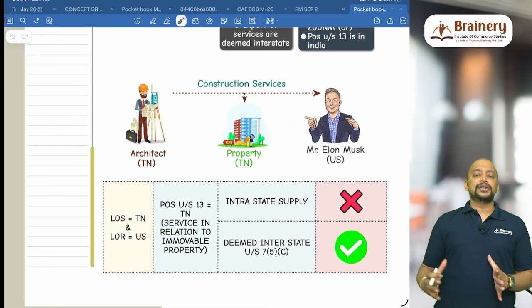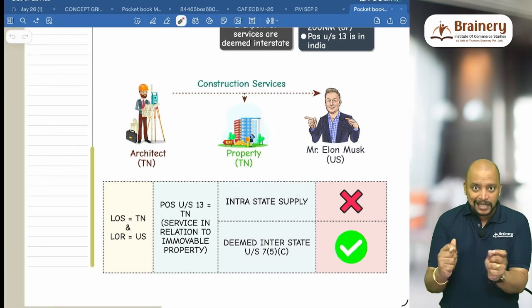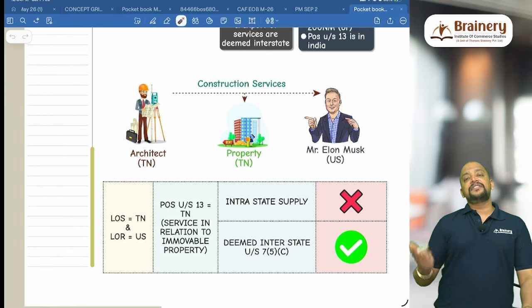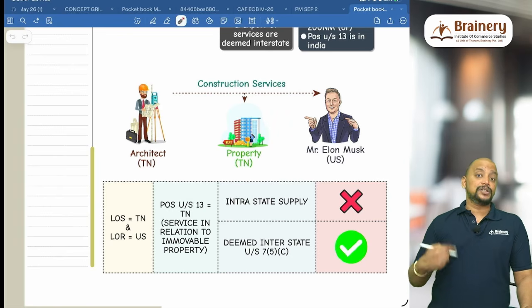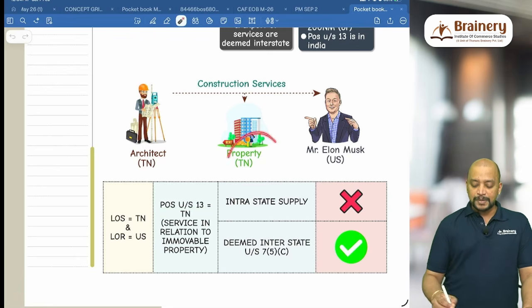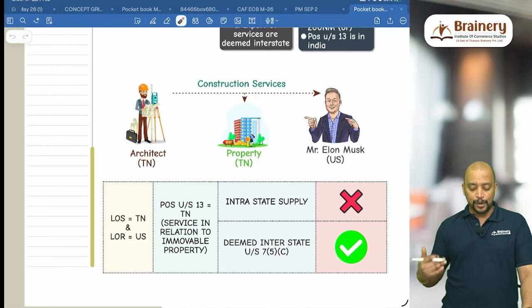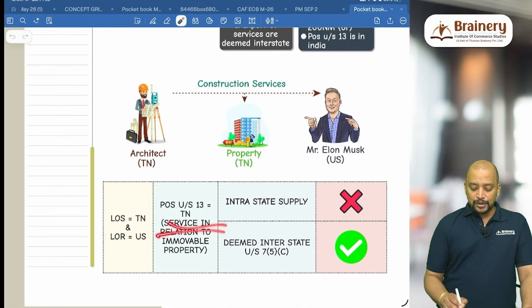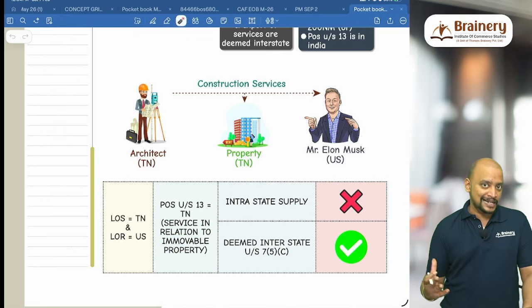Now, section 12 or section 13? If both supplier of service and recipient of service are located in India, then it will be section 12. But if one is in India, the other outside India, then it will be section 13. So in this case, place of supply will be determined under section 13. And what is that place of supply? Place of supply will be Tamil Nadu, that is the location of the property. So for service in relation to immobile property, the location of the property will be taken as the place of supply.